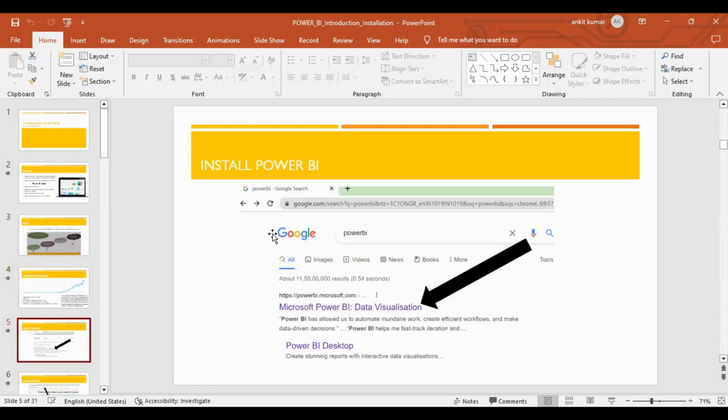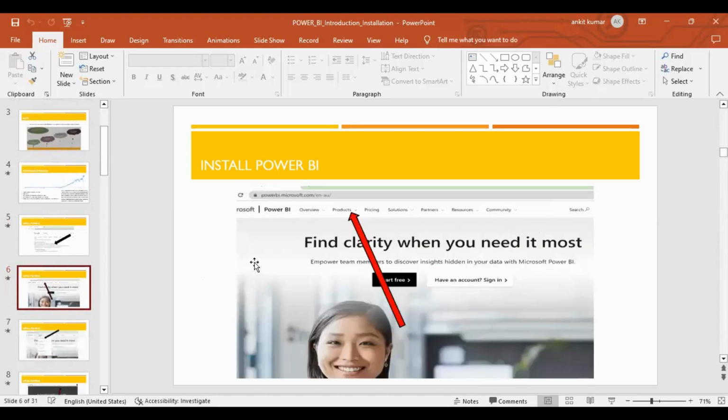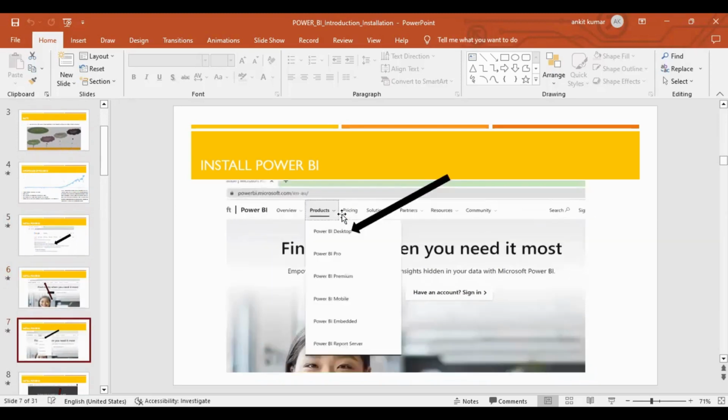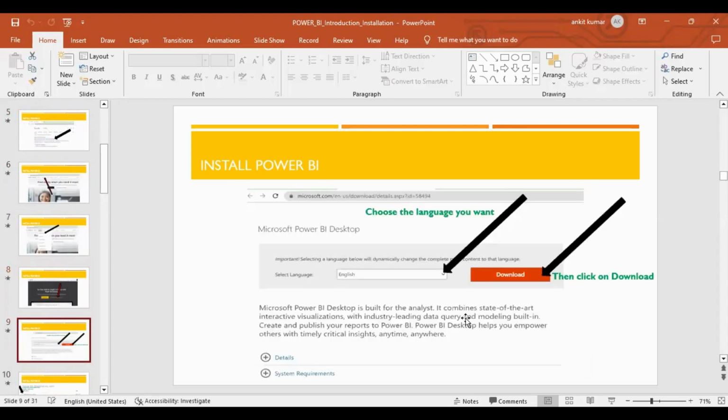First, open your web browser and search Power BI. First, click on Microsoft Power BI data visualization. Move on to the next slide. Click on products. First click Power BI Desktop. Now you see the download or language option. Choose the language you want, English. Then click on download.